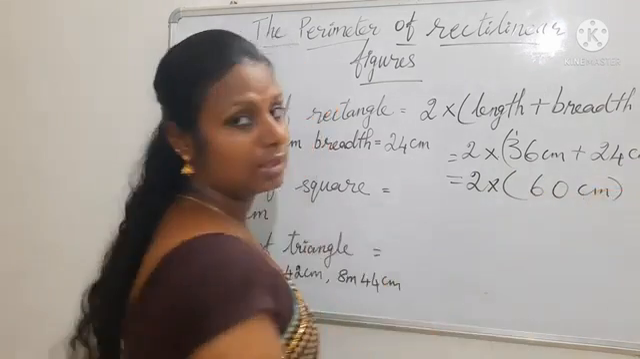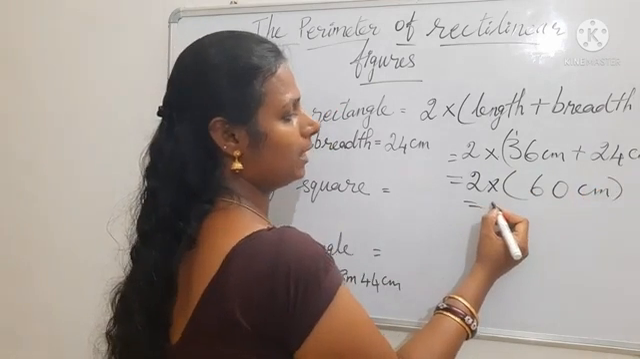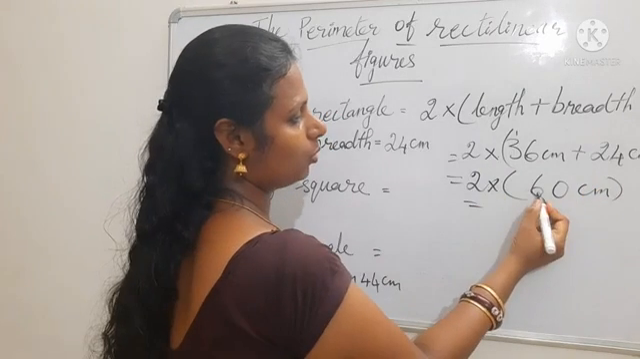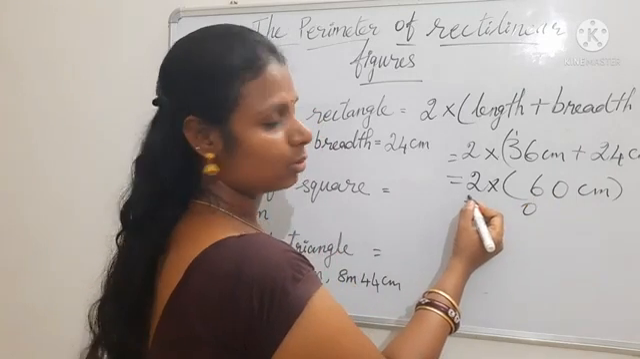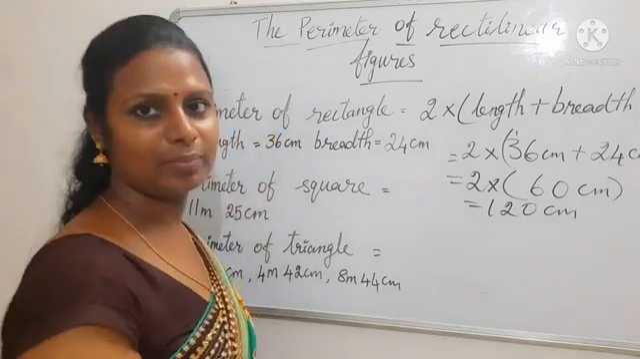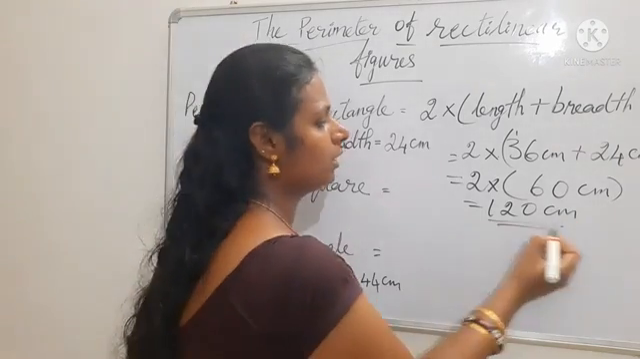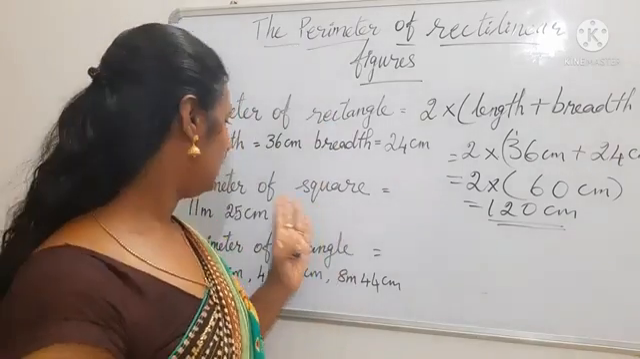So 60 centimeter. Then we will multiply. When we multiply, we get 20. 2 6s are 12. So this is the answer. This 120 is the answer. Have you got this? Shall we do the next one?